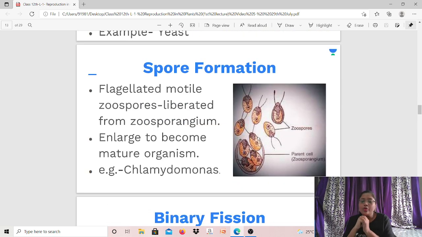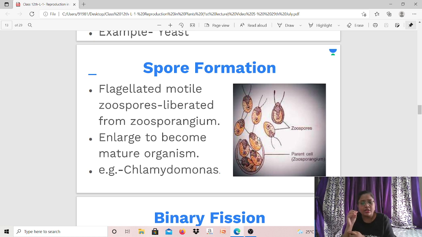Let's move further. Spore formation. There are different kinds of spores that are formed. Here I have given the example of zoospores, which is there in your textbook. You can see the diagram as well. There is a parent cell, right? In this case, it is known as the zoosporangium. I have shown spore formation in Chlamydomonas. Chlamydomonas is a green alga. The parent cell is shown there, and it is also called a zoosporangium. It is a sac-like, pouch-like structure.